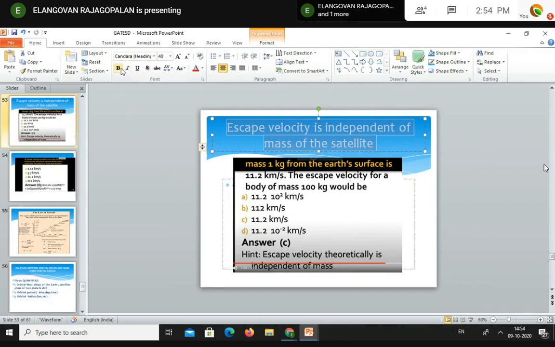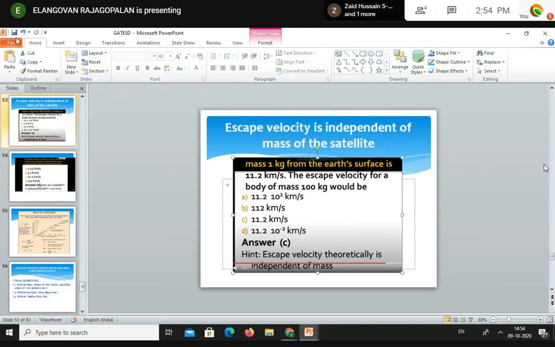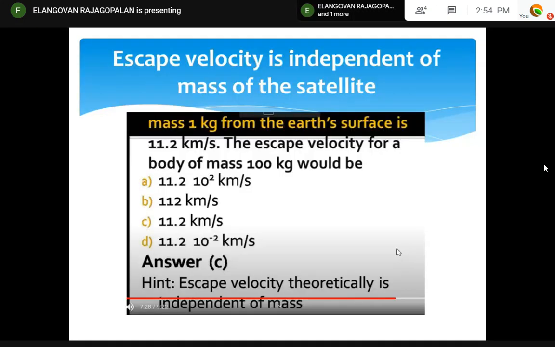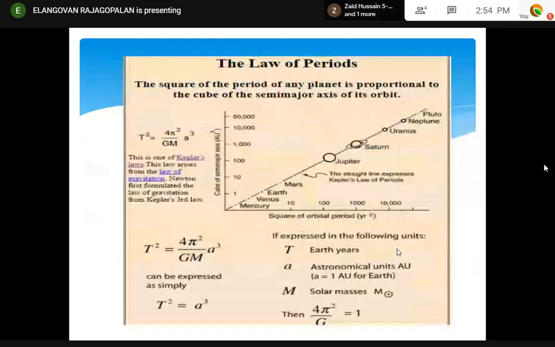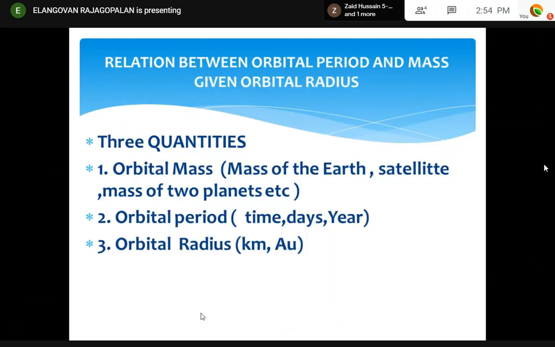Okay. This is a concept, this is a question. Same thing. This is called the law of periods, which I was telling. So remember T squared is proportional to a cube, where a is the semi-major axis or the orbital radius, both are the same.